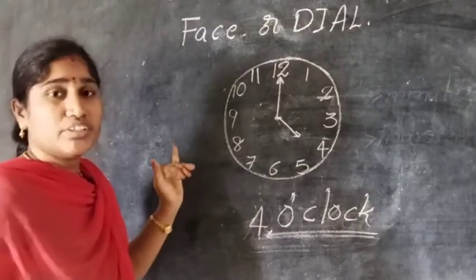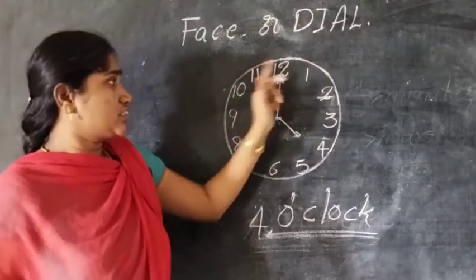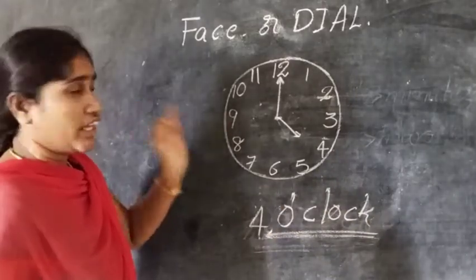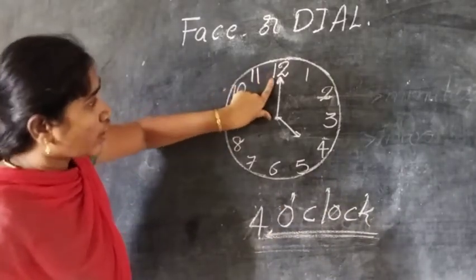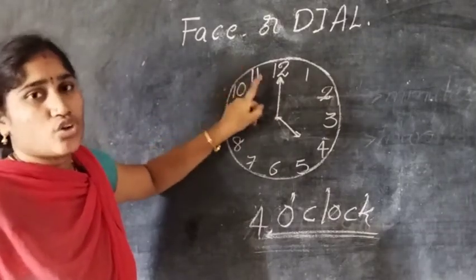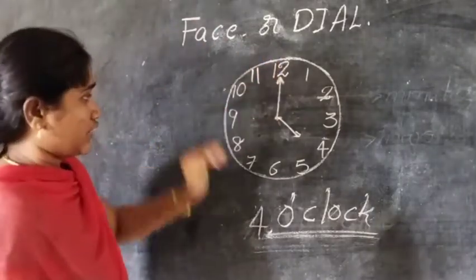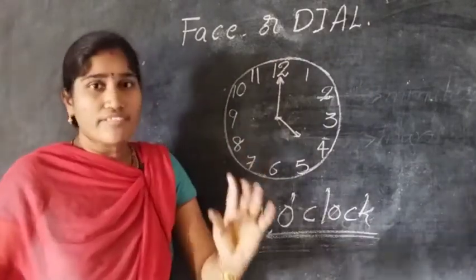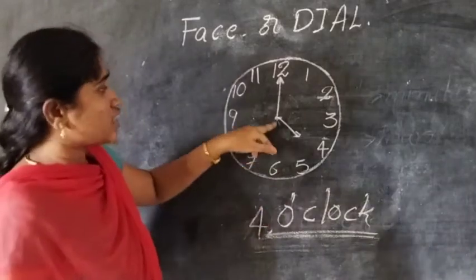How many numbers are there? The clock has 12 numbers. There are 2 hands. What are they? The first one is the long hand. The long hand is called the minutes hand. It is showing minutes. Next, it is the short hand. The short hand is called the hours hand. It is telling us hours.